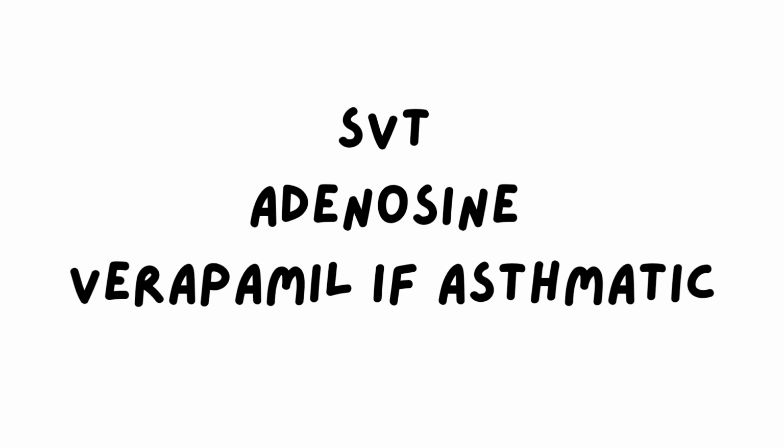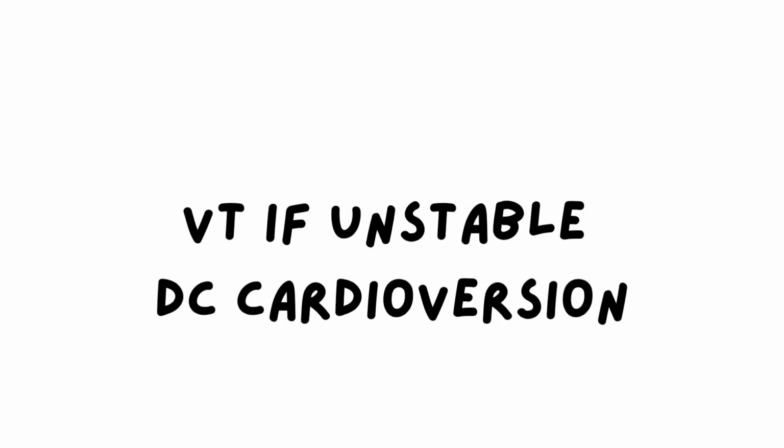There are terms called fusion beat and capture beat happening in VT with complete AV dissociation. Now the treatment differs: in SVT the choice is adenosine and in VT the choice is amiodarone. This is when the patient is stable and doesn't have any other comorbidities. Especially with adenosine, you have to see if there is any history of asthma. If so, you have to choose verapamil.